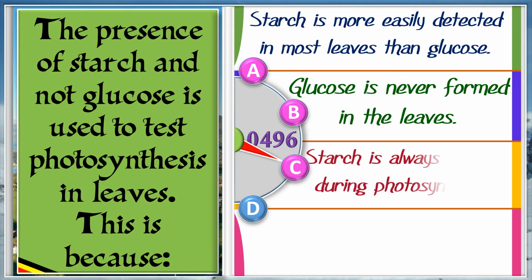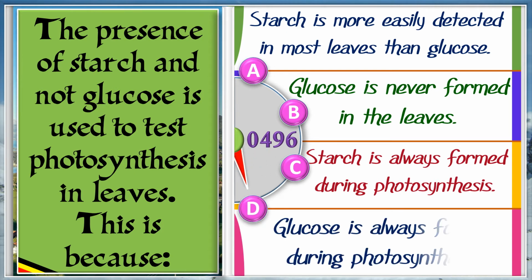C. Starch is always formed during photosynthesis. D. Glucose is always formed during photosynthesis. And the answer is A. Starch is more easily detected in most leaves than glucose.